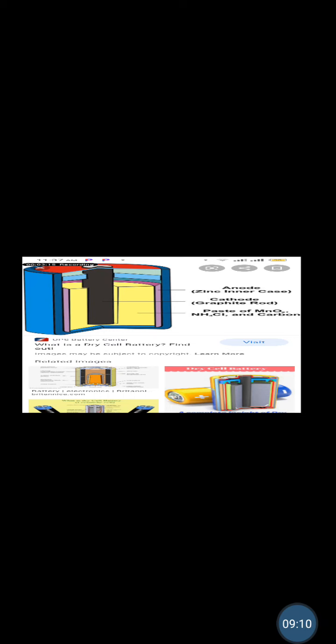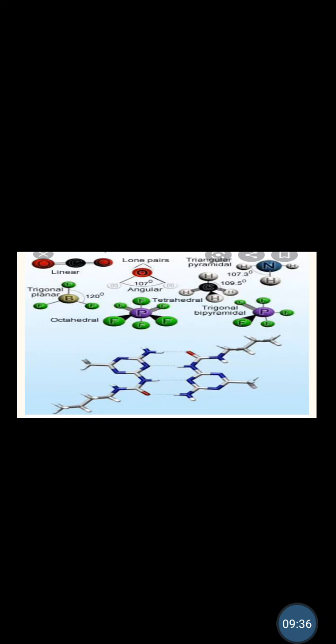Other materials that you come in contact with in everyday life that are a result of the bonding process are batteries. Batteries are used in what? In cars. They are used in your torchlight. They are used in your phone, your cell phone. These are electrolytes, and they involve bonding. You see, the lead-acid accumulator is a very common material that is used as an application of what? The bonding process.